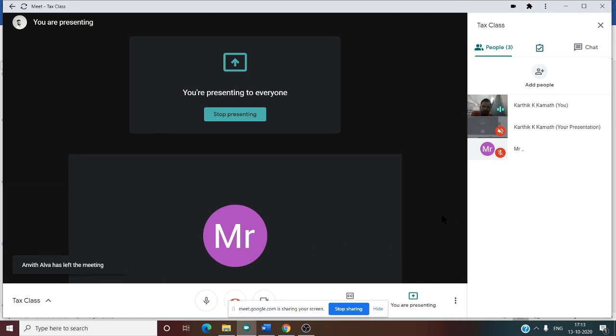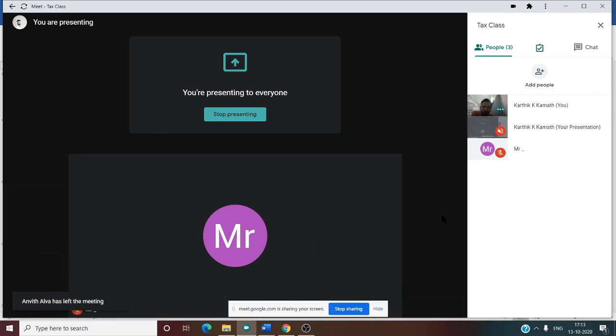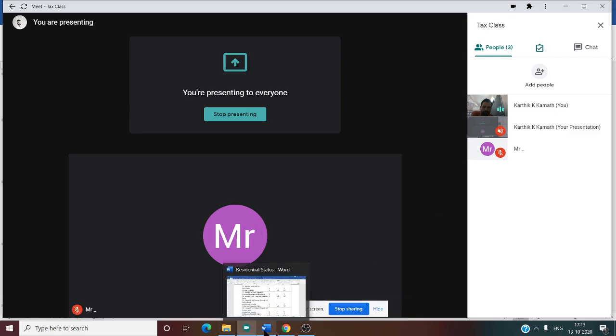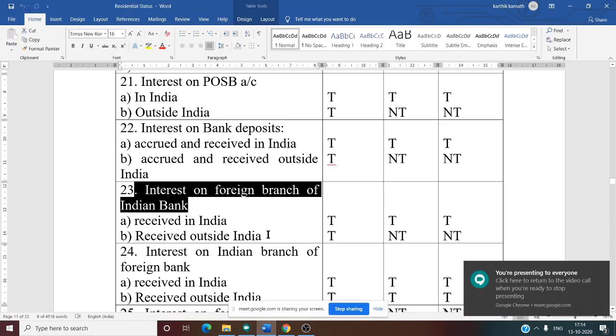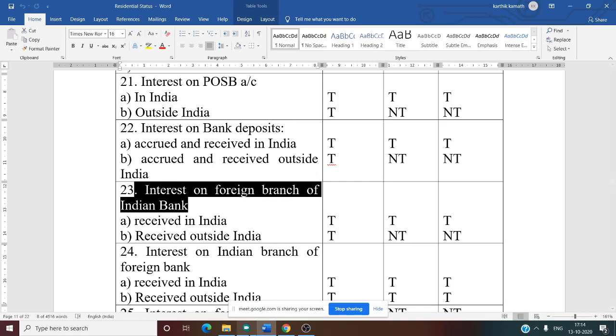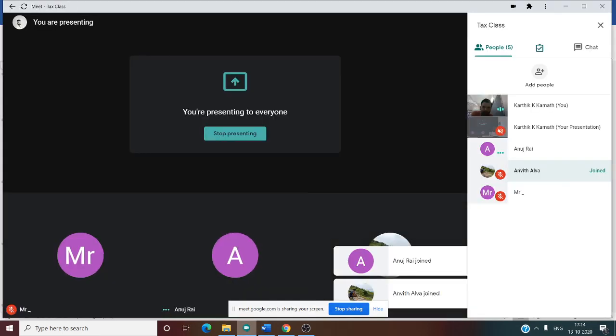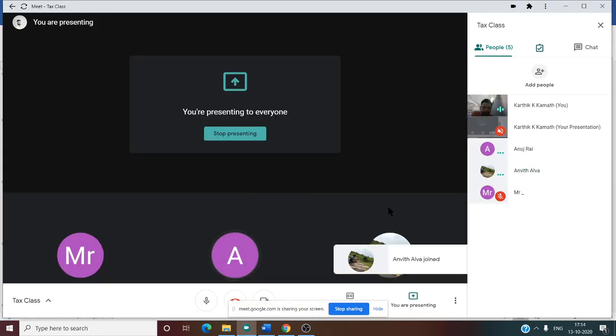Yes, any one bank name you can give. Hanumanta. See this, we are talking about interest on foreign branch of Indian bank. So let me take an example of SBI, State Bank of India.